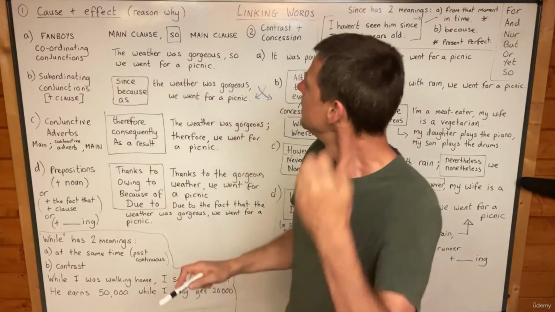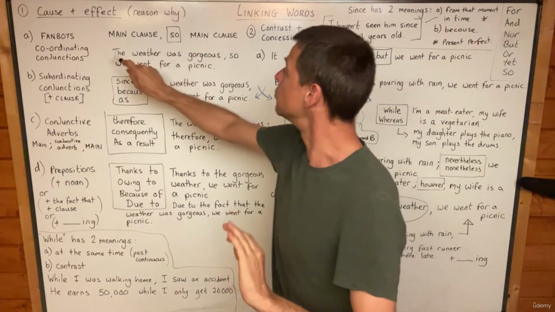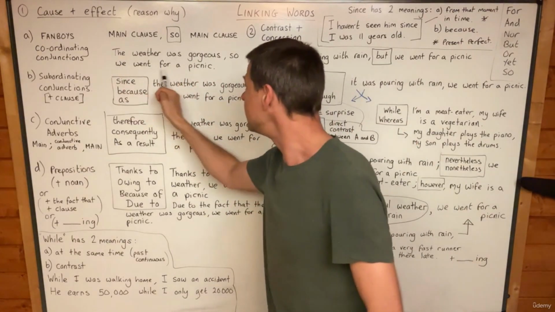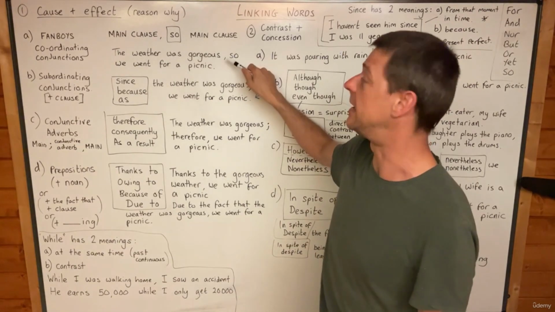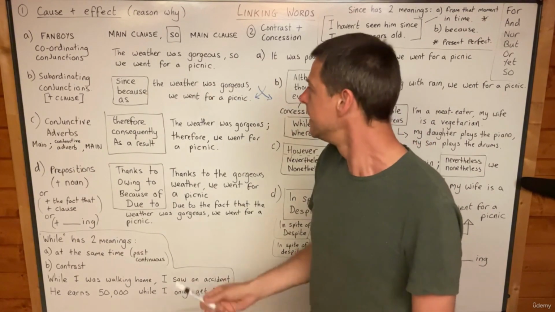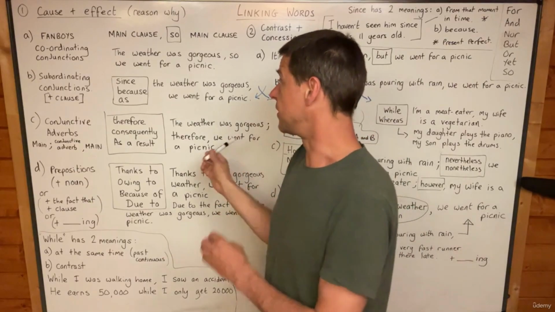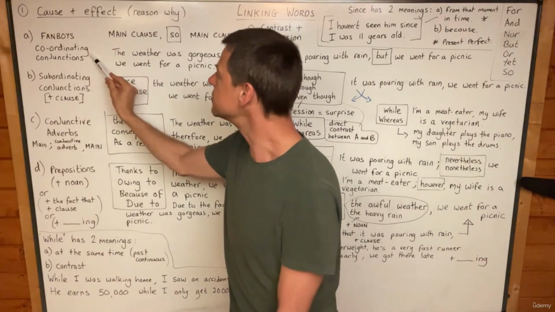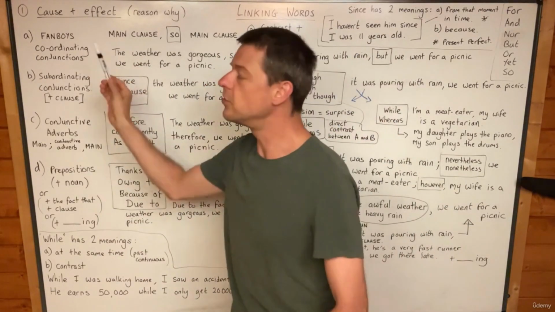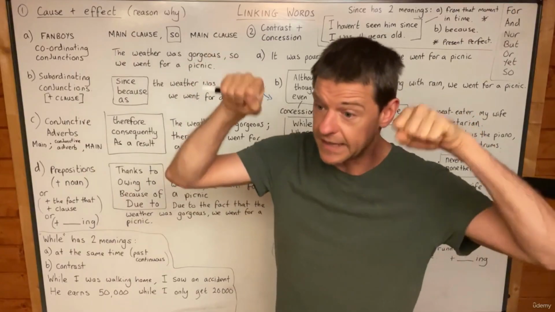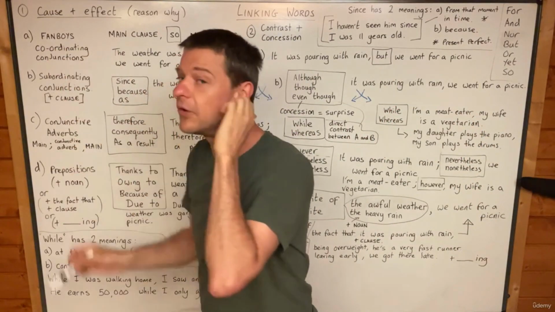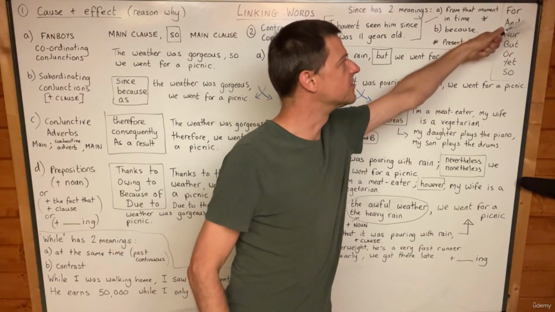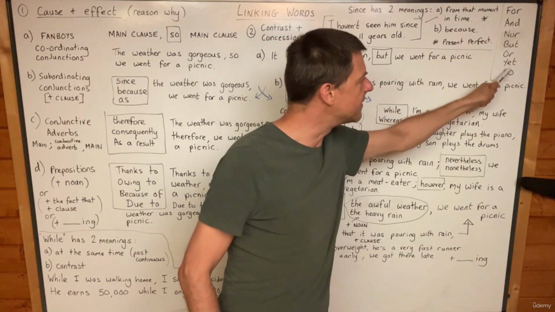But with so, it joins the 2 complete thoughts, the 2 clauses. Yeah, it joins the weather was gorgeous to we went for a picnic, and it only needs a comma. Okay, that's how you use so. There are different types of words though, like since and because and as, and these are not coordinating conjunctions. Coordinating conjunctions join equal elements, okay, and we call them fanboys because these 7 words are the 7 coordinating conjunctions. For, and, nor, but, or, yet, so.